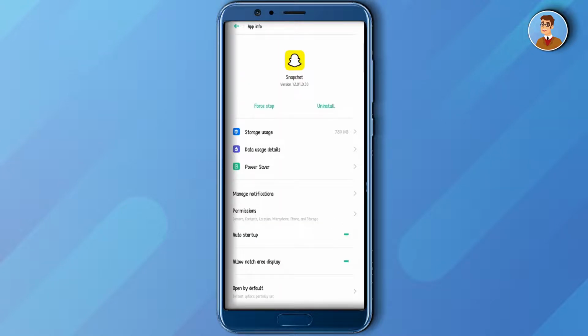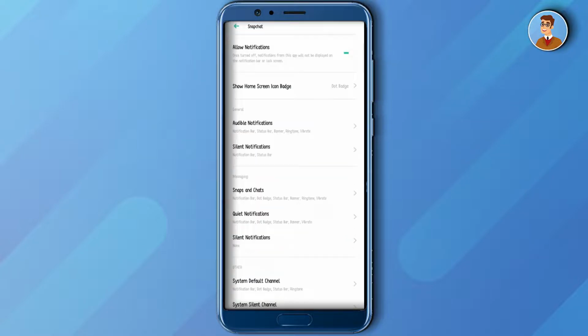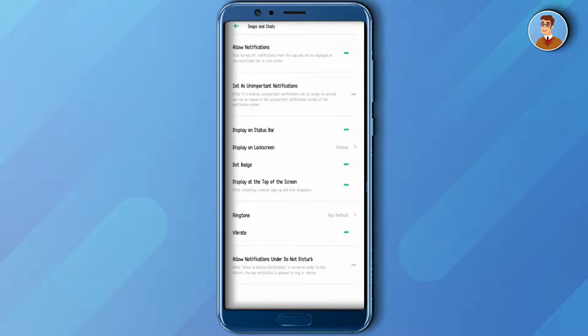And then click Manage Notification. After that, click Allow Notification. Now the next thing that you need to do is to find snaps and chats and then click it. After that, go to ringtone.